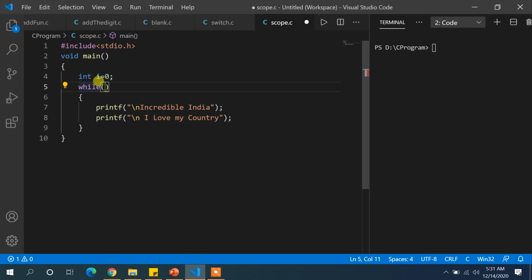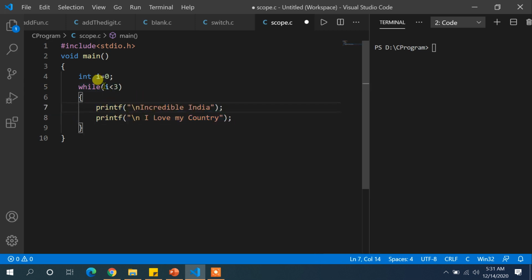So what should I write so that this statement will be true three more times? I obviously write i < 3. When 0 is less than 3, the condition is satisfied, so we will execute these two statements. Similarly, at some moment i should be updated to 1. So 1 is less than 3, and then this will be executed a second time.